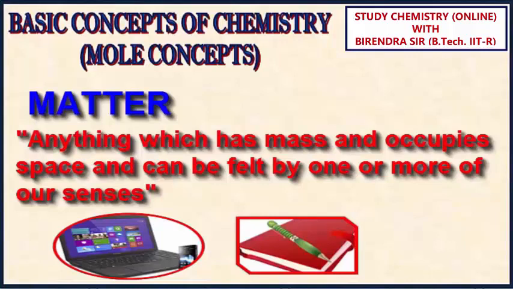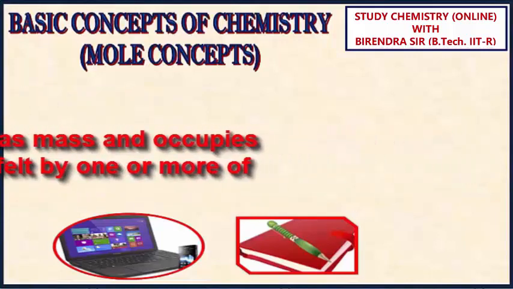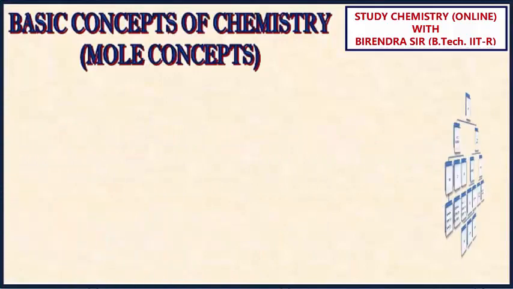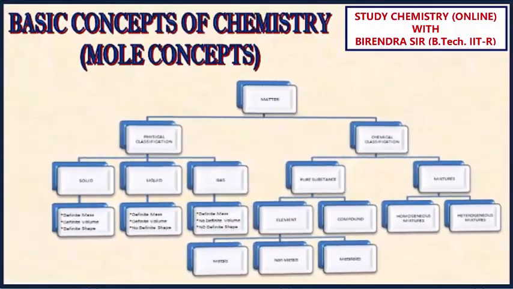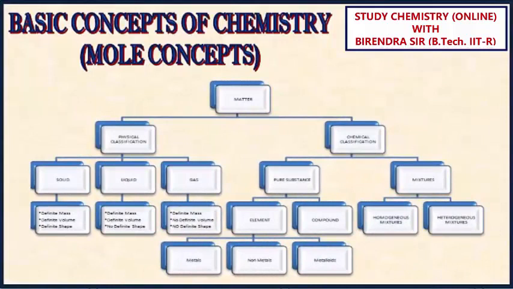Now I will talk about classification of matter. Matter, depending upon physical states, can be classified into three main states: solid, liquid, gas. And chemically, matter can be classified into pure substance and mixture.